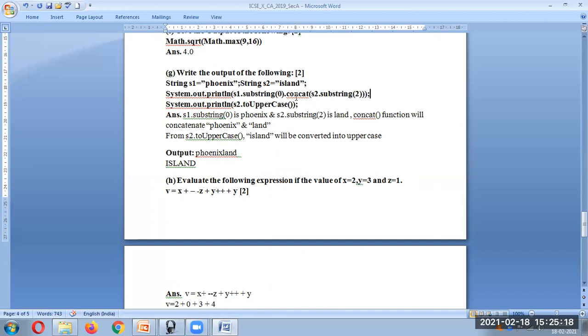And whereas concat, next thing is what? Concat S2. S2 is substring of 2. 2 means it is going to start from the second position. So 0, 1 and 2. So it will start from L. Land will be taken in this case. So if you take this, you will have phonics and then you will have land. This is how it happens. Whereas the next line, System.out.println(s2.toUpperCase()). Directly what will happen? Island will get converted to uppercase.